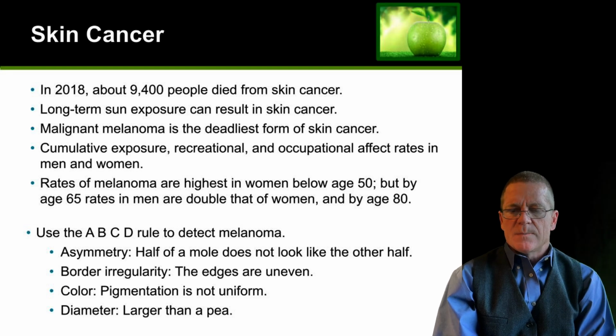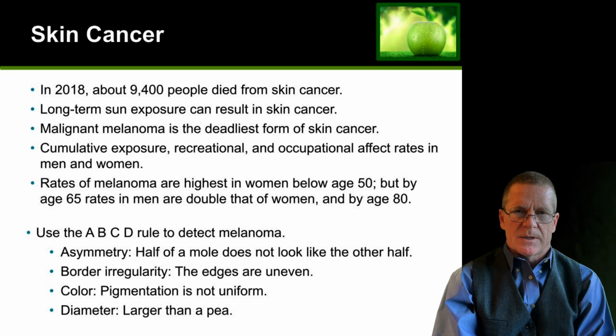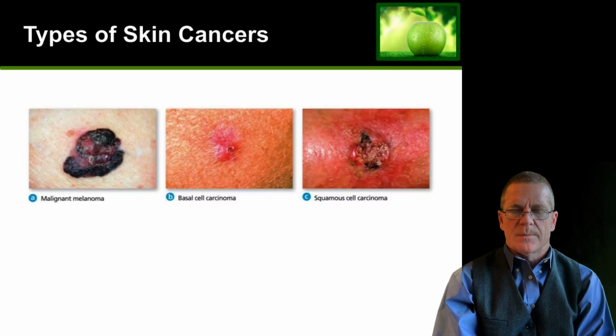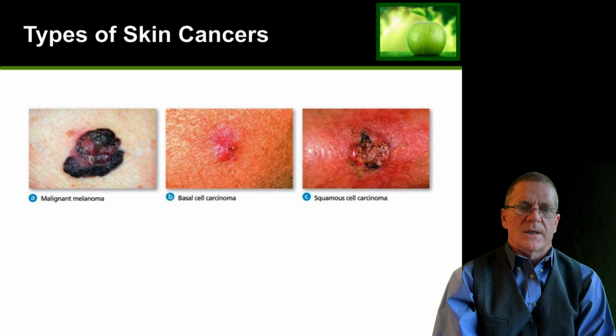If the mole is asymmetric, has an irregular border, is dark or not uniform in color, and particularly if anything is larger than a pea, get that checked rapidly. Here are some examples of what malignant melanoma on the left looks like. In the middle is a basal cell carcinoma, much less dangerous, but nevertheless something worth getting treated. And a squamous cell carcinoma, again, much less dangerous than a malignant melanoma, the one on the left, but nevertheless something that should be treated.